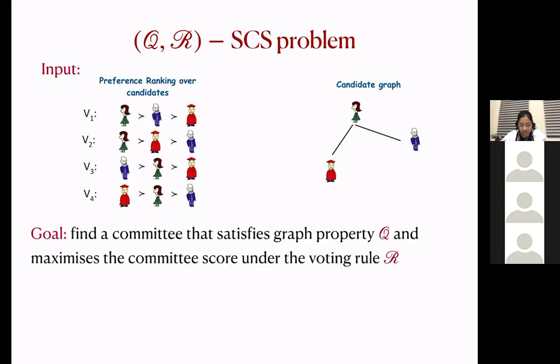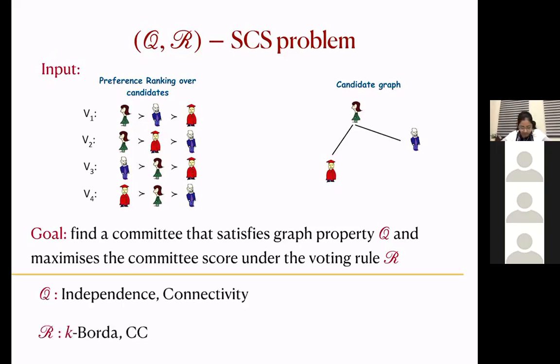The goal is to find a committee that satisfies the graph property Q and also maximizes the committee score under the voting rule R. We can consider any voting rule here, but we considered the graph properties of independence and connectivity. The rules we considered are k-Borda and CC, and we considered one more rule, Gaussian stability, but in this talk, I'll just restrict to these two rules.